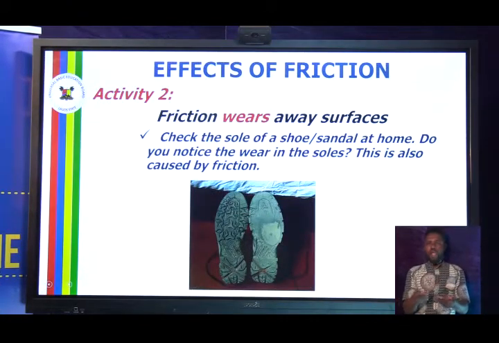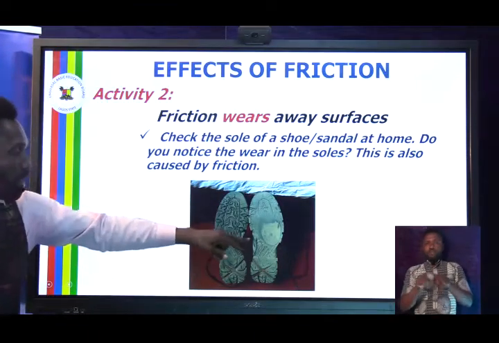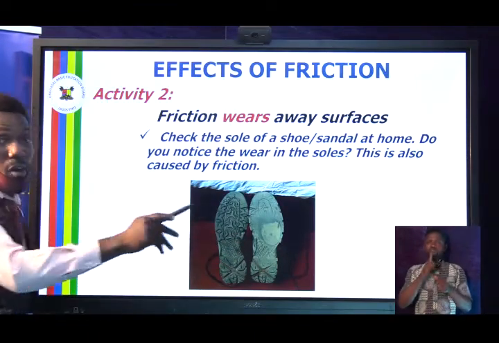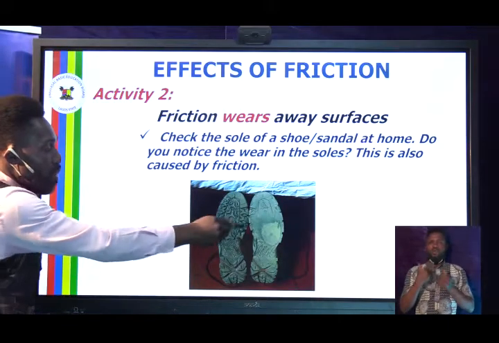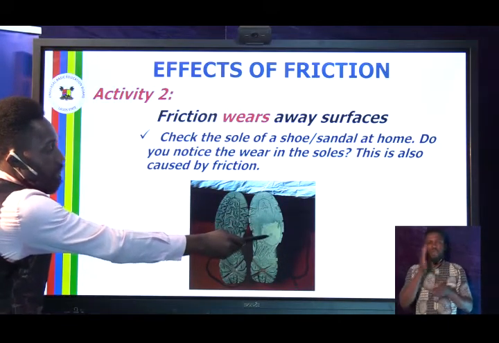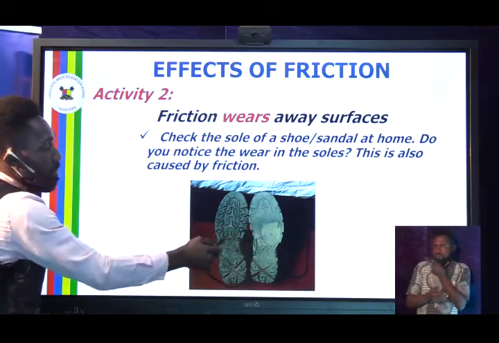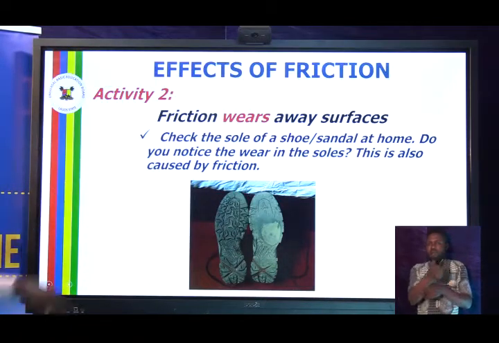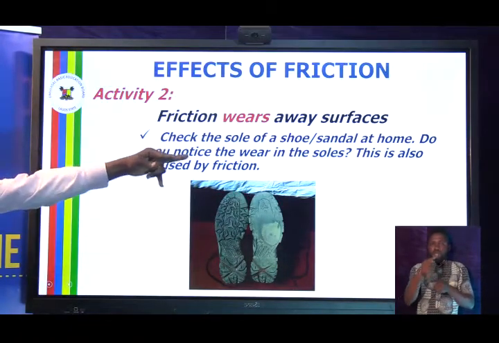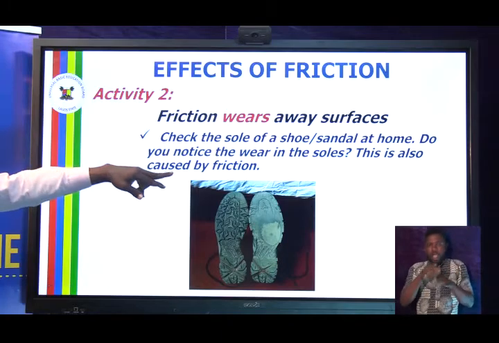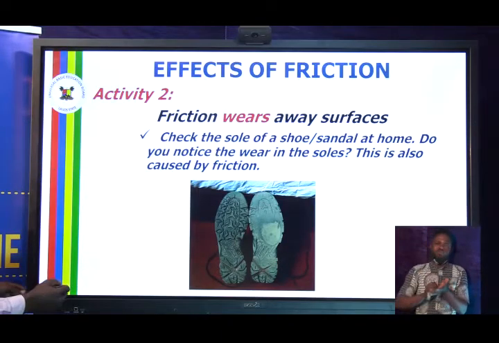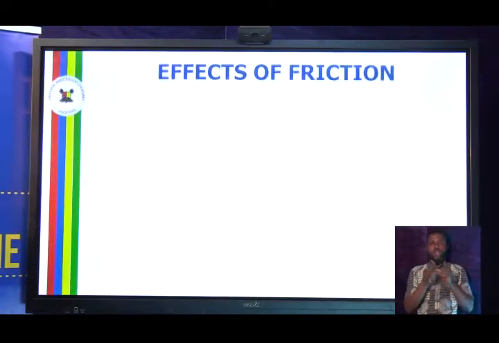Another activity is activity 2, friction wears away surfaces. We have talked about that the sole of your shoe, when it's newly bought, cannot be compared after it has been used for some time. Something will have happened to the sole. You can see from the diagram here, not the same thing. That's another effect of friction. When you check the sole of a shoe or sandal at home, do you notice the wear in the soles is caused by friction?